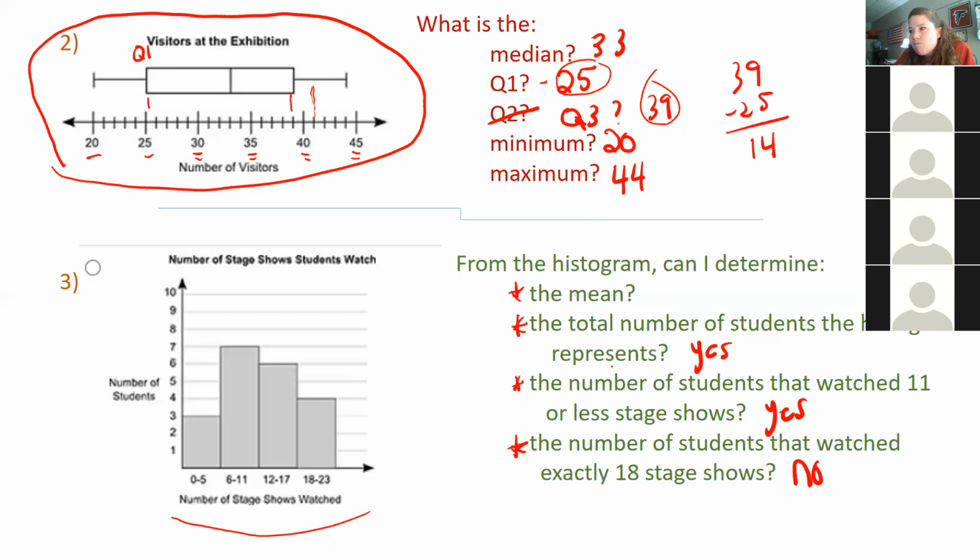Well, since I can't tell how many exactly watched 18, that means I couldn't find the sum of my data, right? I know that 3 people watched between, but I don't know how many watched 5. I don't know how many watched 4, how many watched 3 exactly. So I could probably guess the mean. We'd say the mean is between this interval, but we can't find one number to represent the mean because of this answer right here. All righty.